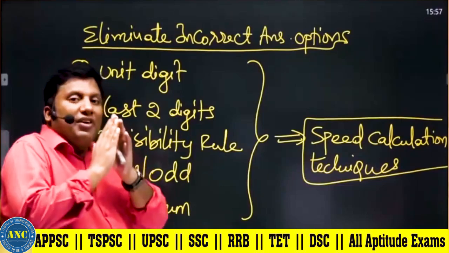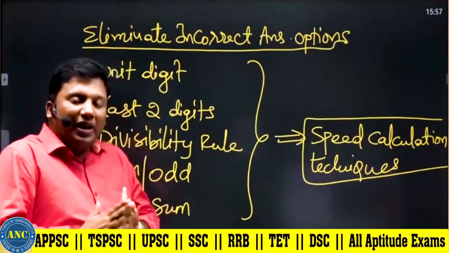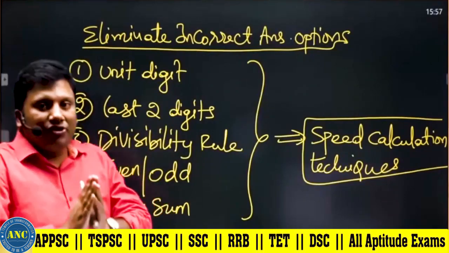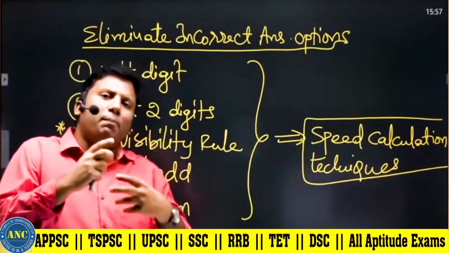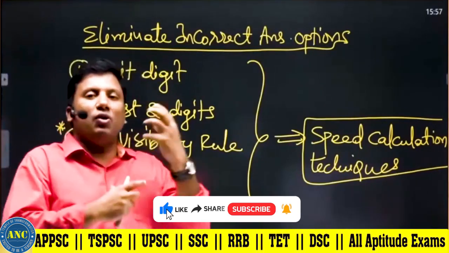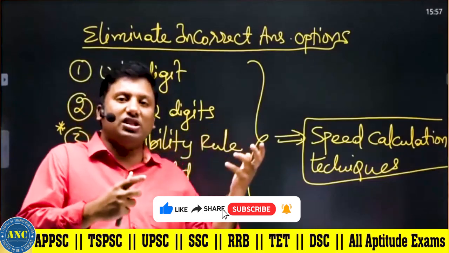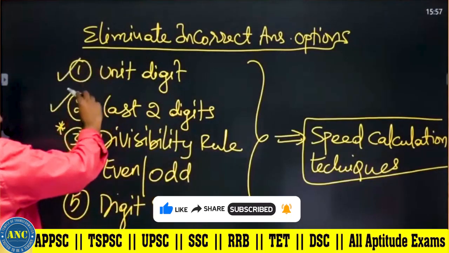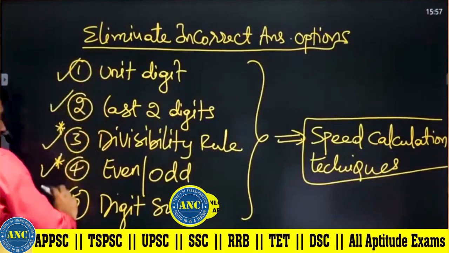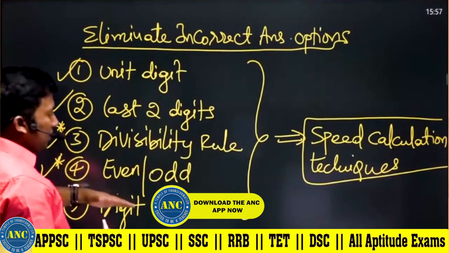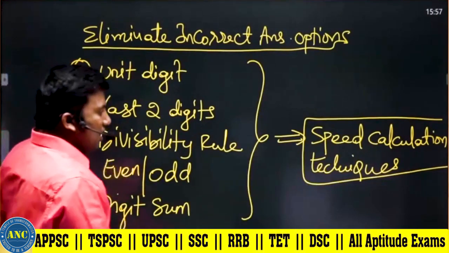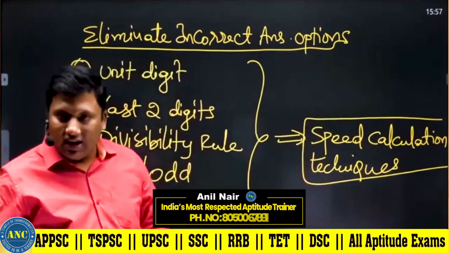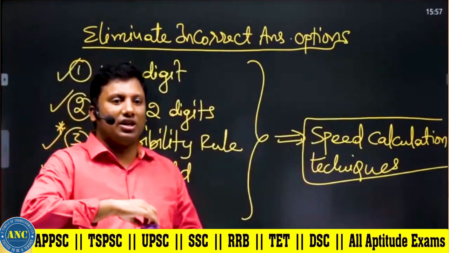Just now the simplification session 1 has just begun. Once we do session 1, session 2, session 3, session 4, hopefully by session 4 you will understand why Anil sir is using this concept and why he is not using that concept. Unit digit, last 2 digits, divisibility rule, even and odd number, digital sum: these are all elimination techniques. Once you are stuck, then you will go to the speed calculation technique.